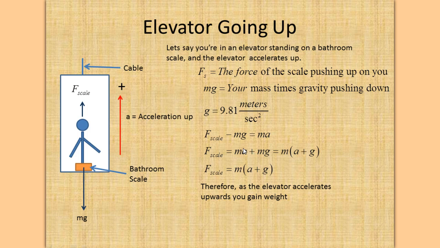If we solve that equation and factor out mass, we get m times the quantity a plus g. What that says is, as the elevator accelerates upward, you gain weight.